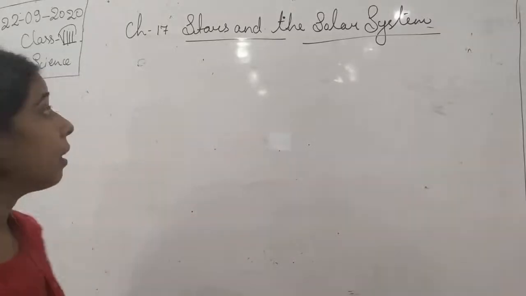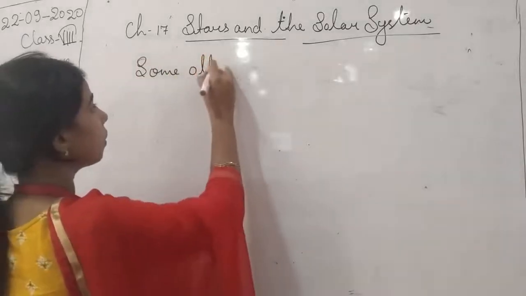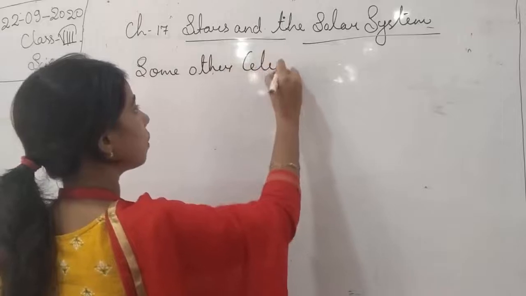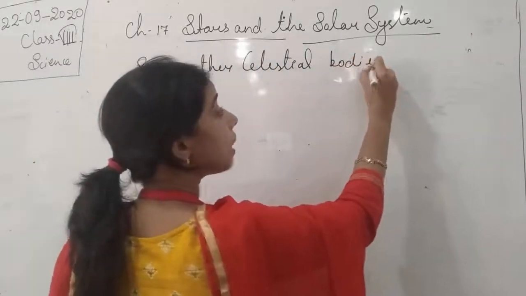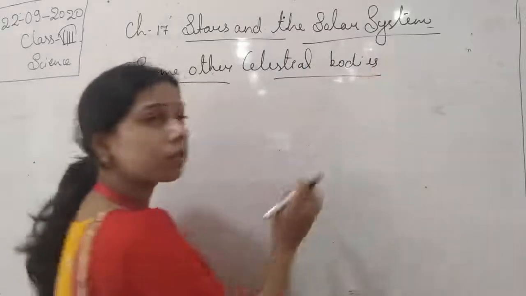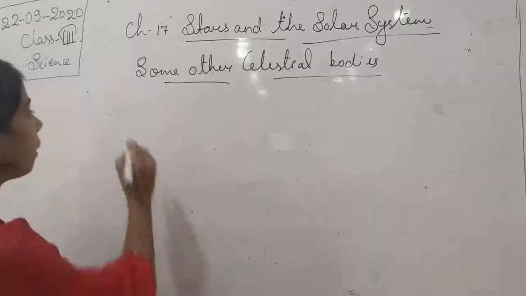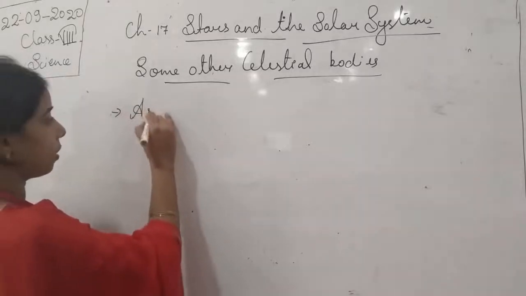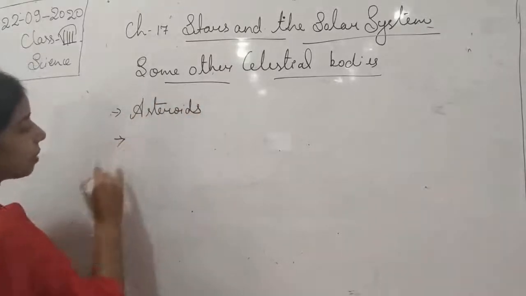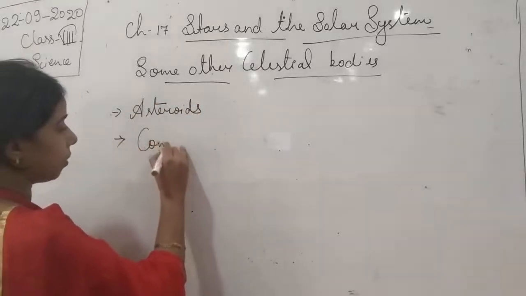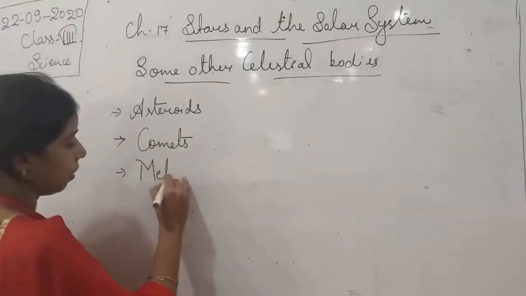Now we said that some other celestial bodies are also part of the solar system, students. What are they? The first one is the asteroid. Then the second one is the comets. Then the third one is meteors.